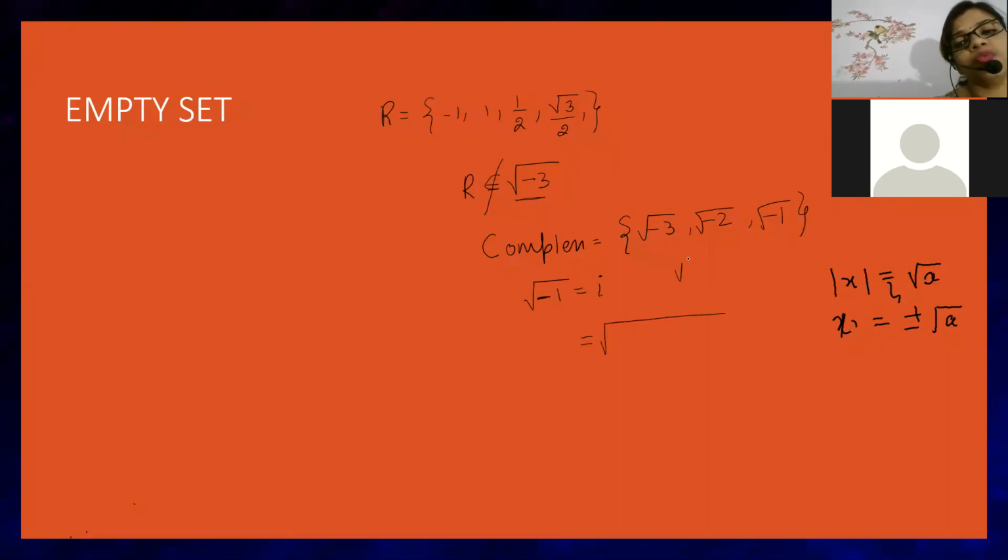So here root of -3 can be written as root of -1 into root 3, because a into b can be written as root a into root b. So root of -3 can be written with root under -1 as iota. So this will become root 3 into iota.